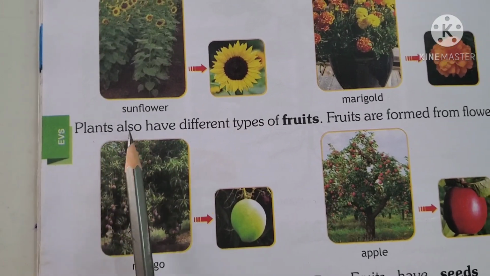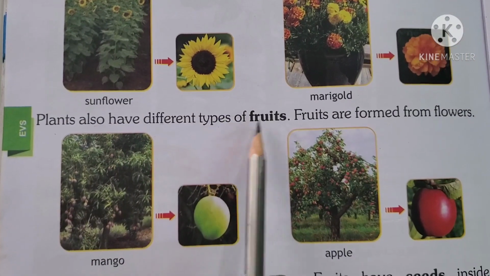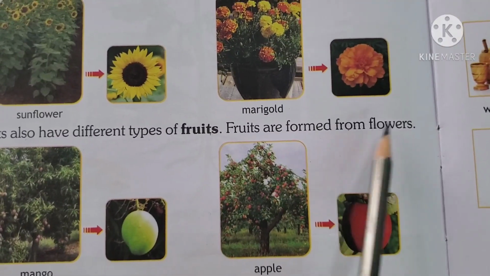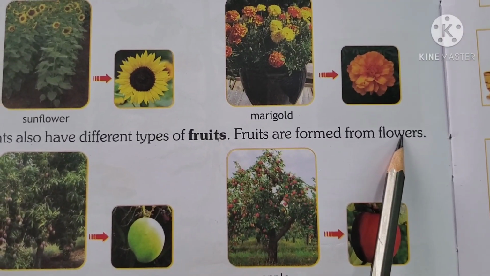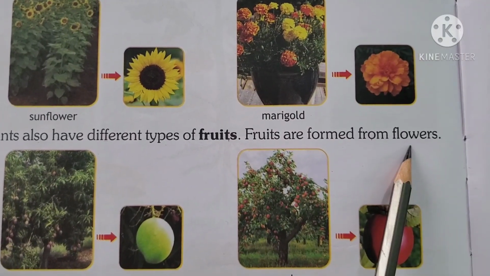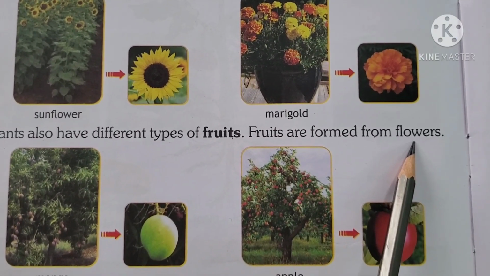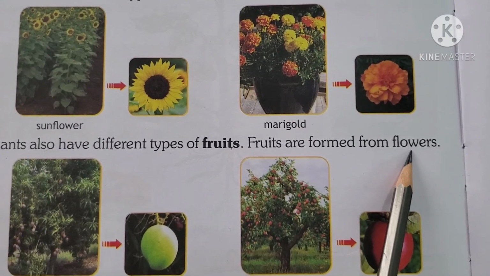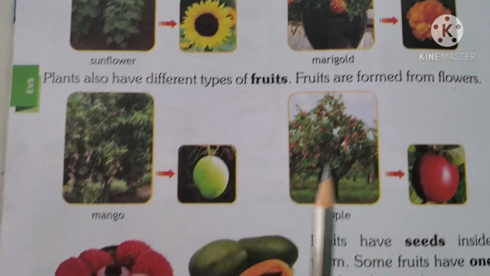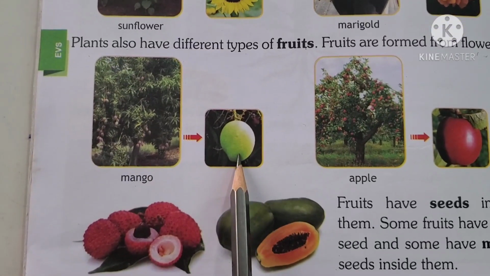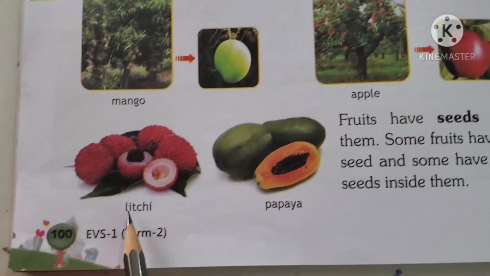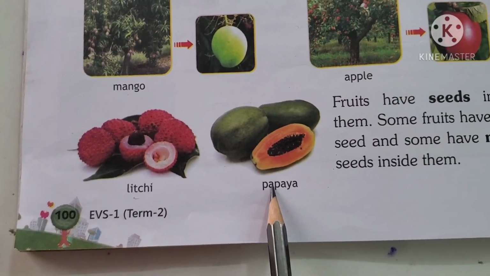Now, plants also have different types of fruits. Fruits are formed from flowers. How do we get fruits, children? We get them from flowers. If there are no flowers, no fruits. Because the fruits come out of flowers. See, mango. And this is apple. This is lychee. This is papaya.